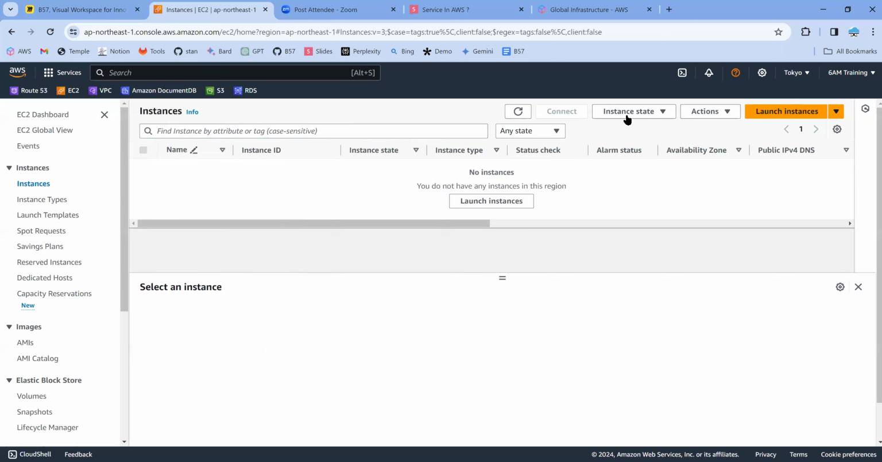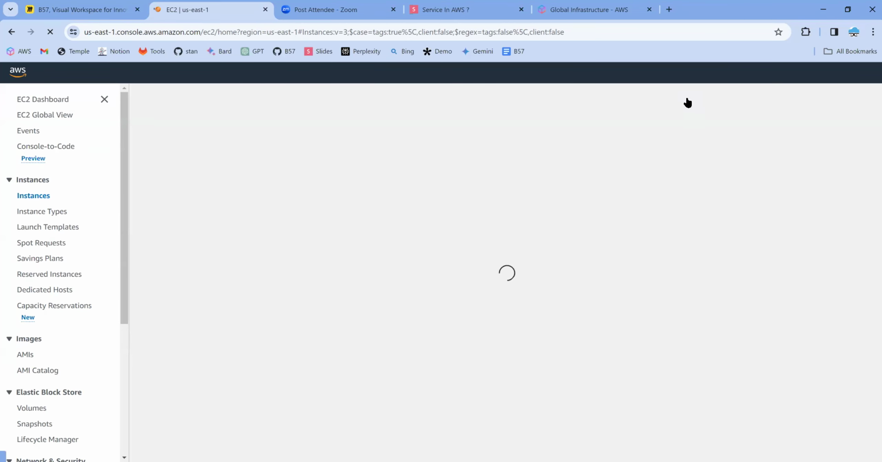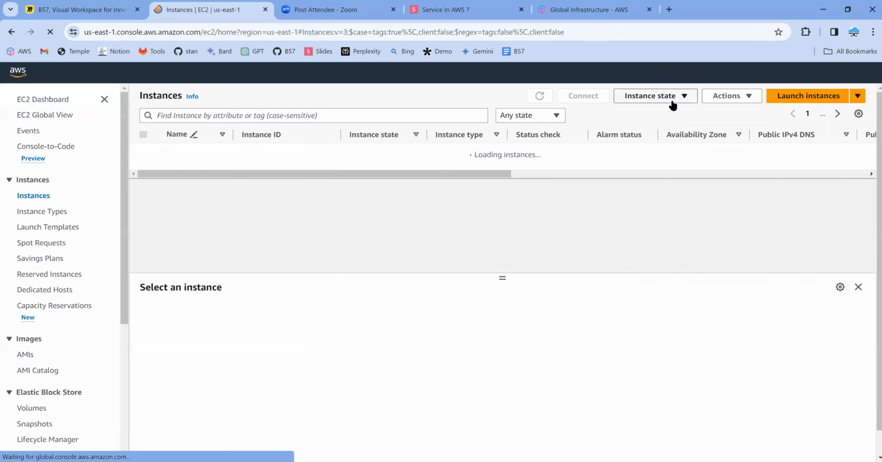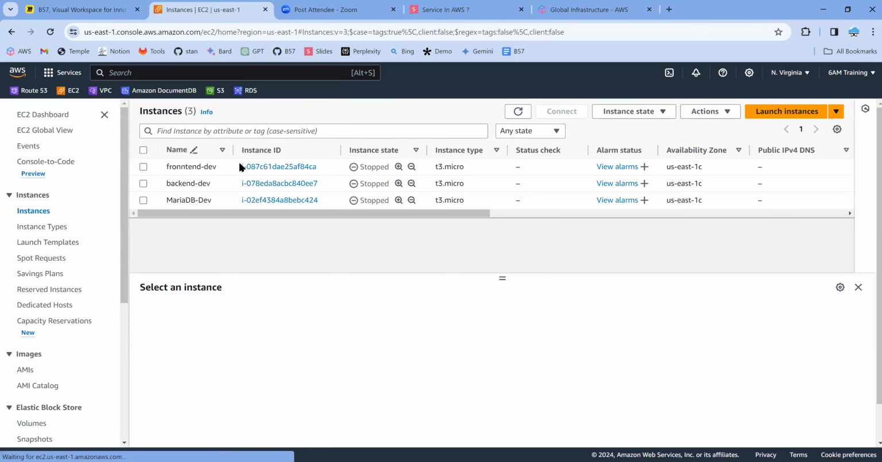Now, if you create a server in AWS, there are certain services that are regional, there are certain services that are zonal, and there are certain resources that are global. What do you mean by that? EC2 is a service which offers servers as a service. Right now, I'm having 3 servers in North Virginia. I have selected North Virginia. It's loading, let it load. Now I'm in the North Virginia region. I have 3 servers, right?